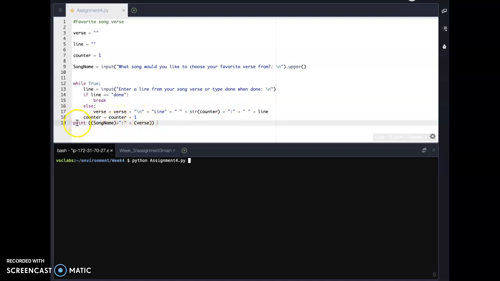And the output, if they do break, is print the song name that we entered up there, and then going into the verse. So let's run it.